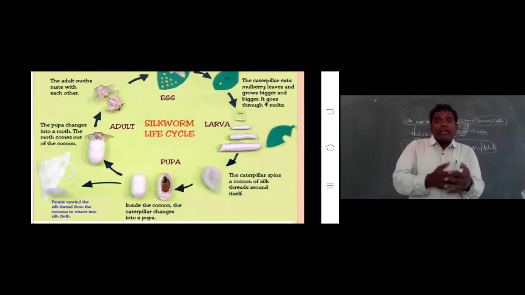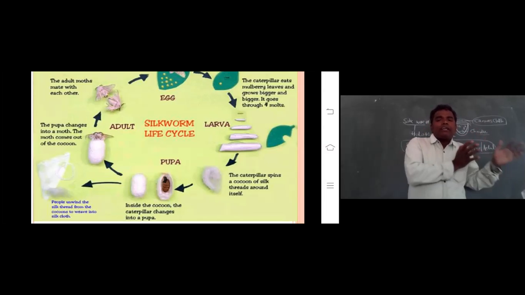Okay. Remember one thing, we want the production of silk now. So the good quality pupae, the good quality cocoons, should be kept at the side.